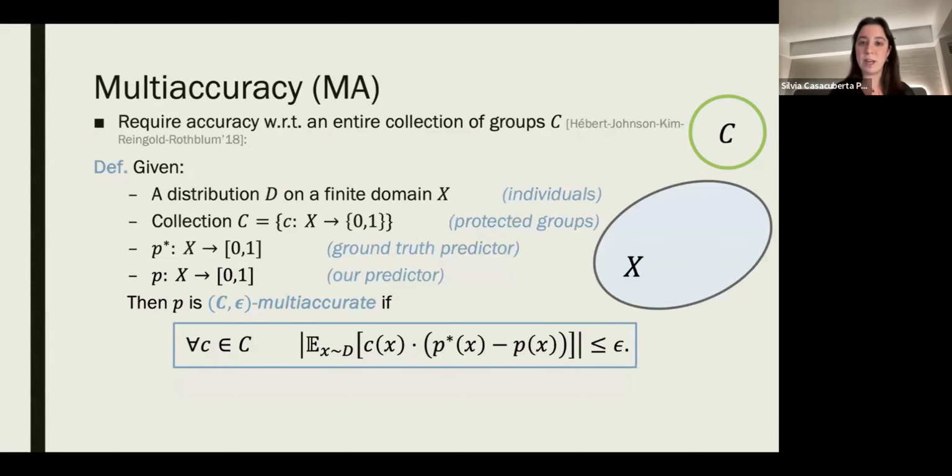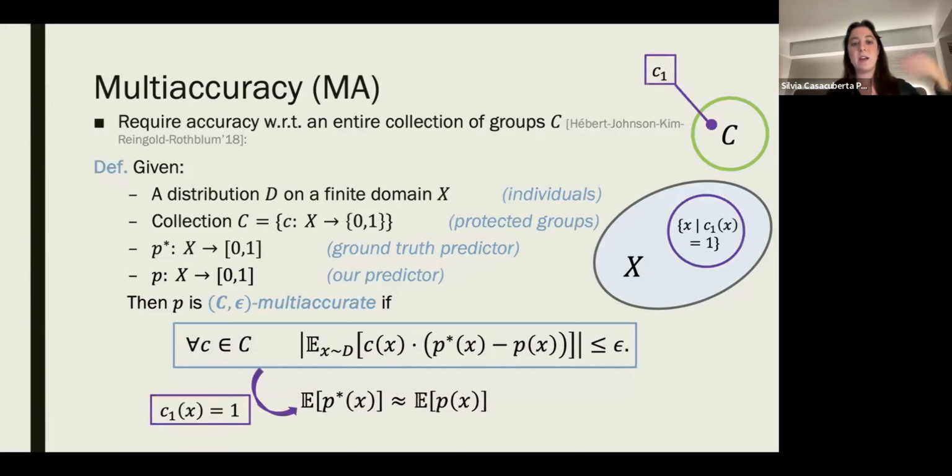So we have this distribution D on the domain X, which we think of as individuals. We have a collection C of protected groups. P star represents the ground truth predictor of these individual probabilities, and P is a predictor that we are building. And we say that P is multi-accurate with respect to C and epsilon if for every c in C, this boxed condition holds.